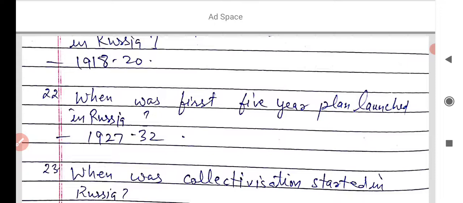When was the first 5-year plan launched in Russia? You learned that to promote the economy of the country, the Bolsheviks, the socialists under the leadership of Vladimir Lenin, started making 5-year plans to promote the Russian economy. And you learned that from 1927 to 1932 the first 5-year plan was launched in Russia.